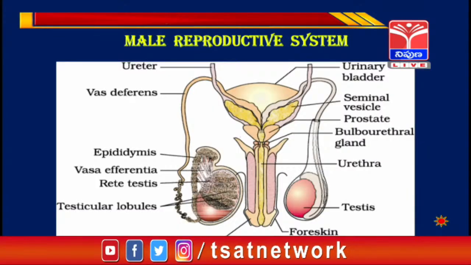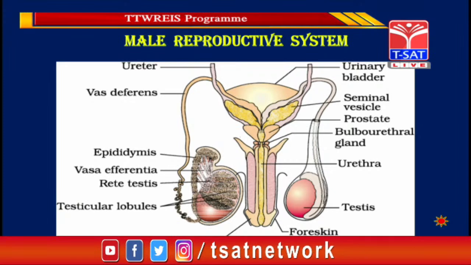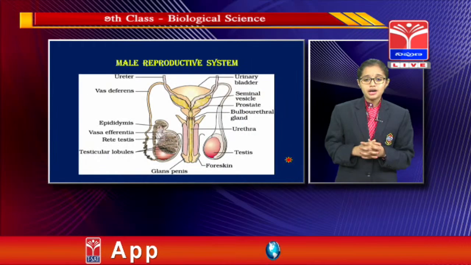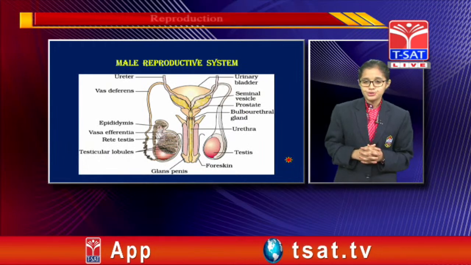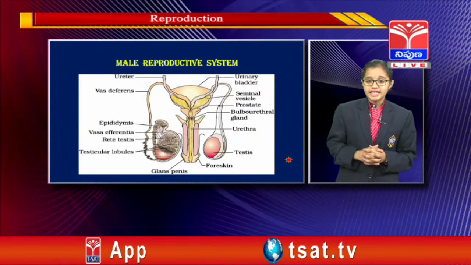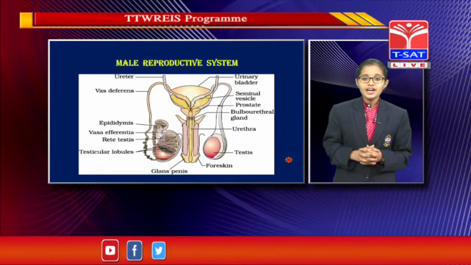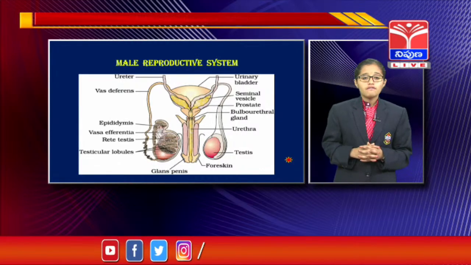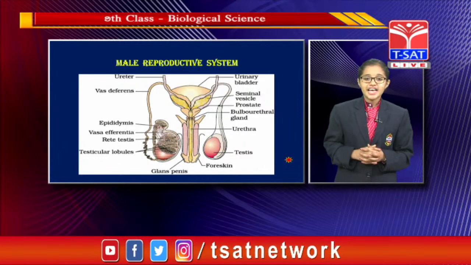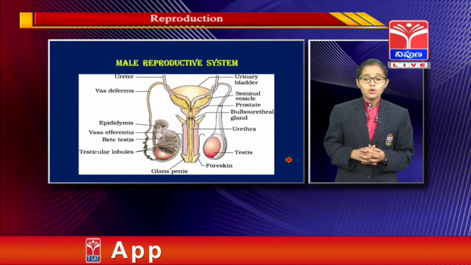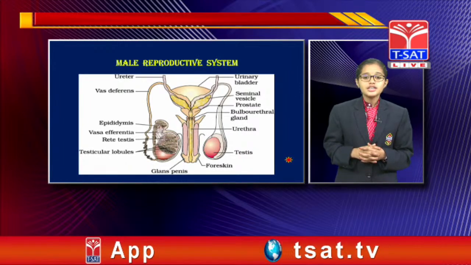So here we will begin the male reproductive system with having a look at where the sperms are exactly produced. These sperms are exactly produced from these oval shaped structures called testes. The pair of testes is called testicles. The testes are covered by skin called scrotum.